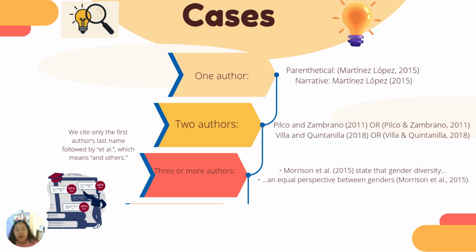Two authors: when a source has two authors, the surnames are joined by "and" or the symbol "&" in both narrative and parenthetical citation. For example, these. Three or more authors: when there are three or more authors, we cite only the first author's last name, followed by "et al.", which means "and others." This is an example.